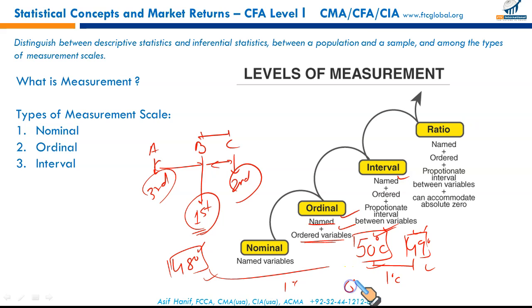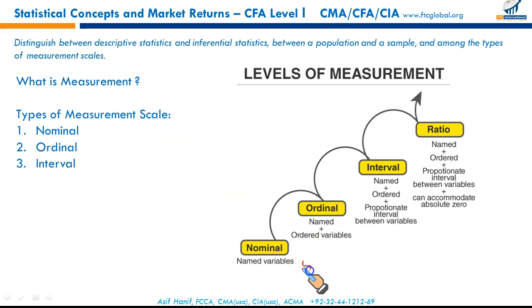Zero is missing. Zero temperature, when we say 0 degrees C, doesn't mean absolute zero temperature. Absolute zero on the Kelvin scale is negative 273.15. Right? So it means that we now have the numbers as names. We can order them as comparatively cooler, warmer and the warmest. And there is proportionate interval between them, 1 degree C between them all. But we can't say that if the temperature last day was 50 degrees and the current day temperature is 20 degrees, we can't add these temperatures. We can't simply add.